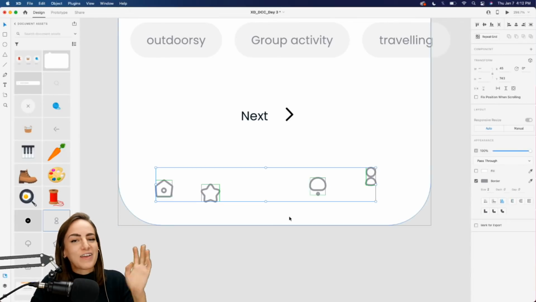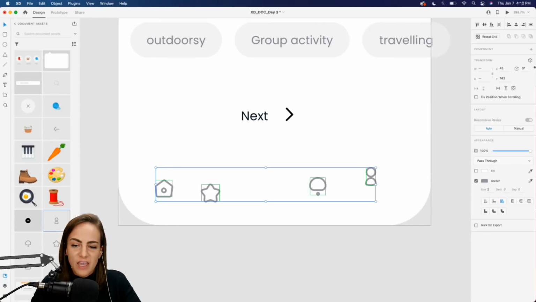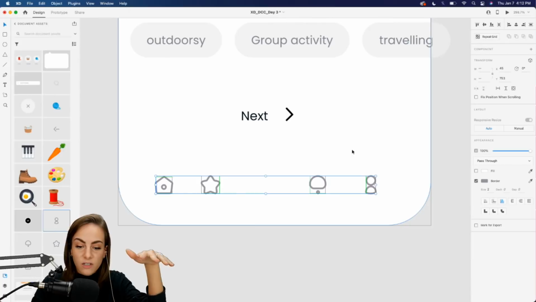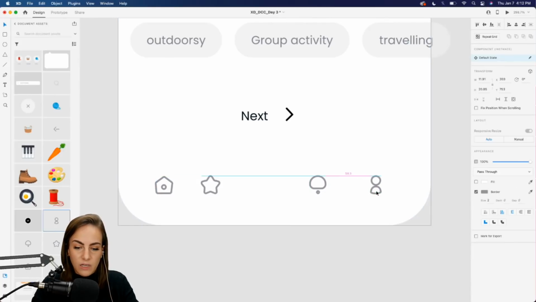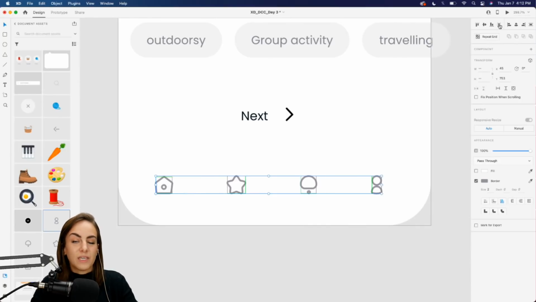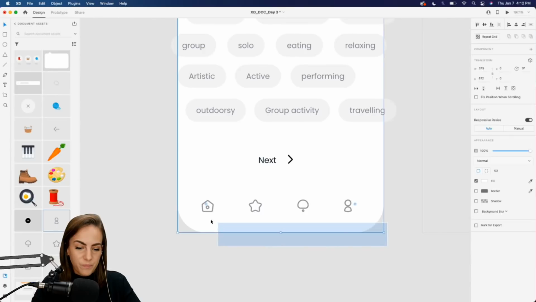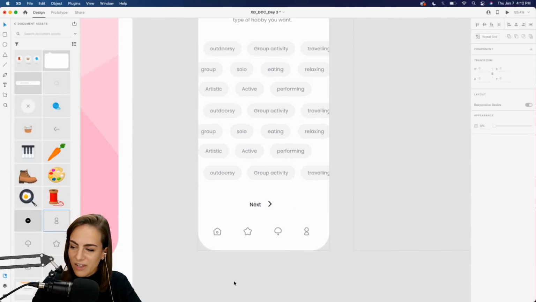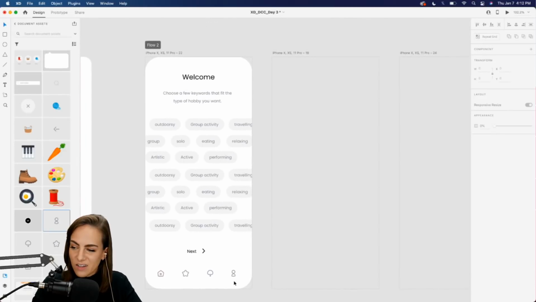Okay, so you can just throw them on randomly, and what you do is come up here to your line tab or panel, and you can adjust them. So let's say we want to horizontally align them, and maybe this one I want to be there on the end, and you can distribute them evenly as well. So that saves me a ton of time. Let's move those up just a little bit. Okay, that looks good.